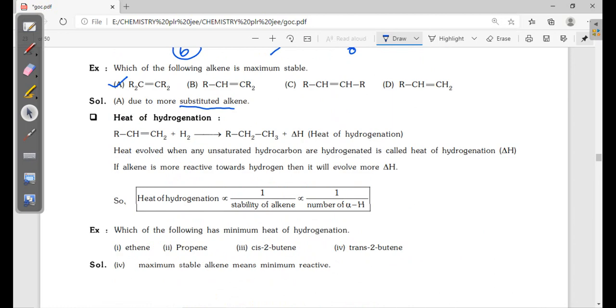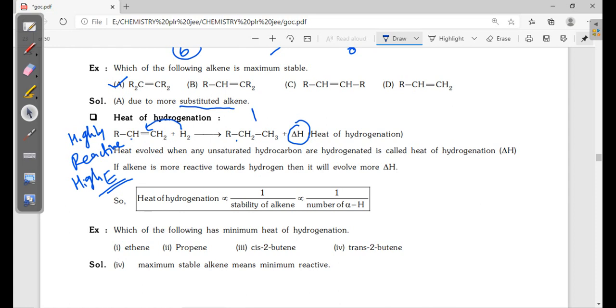Now heat of hydrogenation. Heat of hydrogenation means when hydrogenation takes place, some energy is released. This released energy is known as heat of hydrogenation. See, compared to alkanes, alkenes are high energetic, highly reactive, that means high energy.